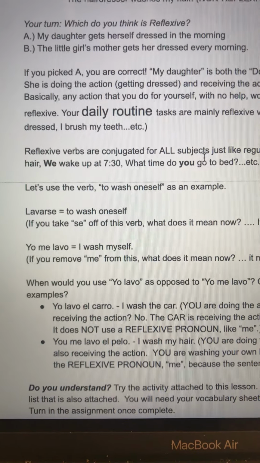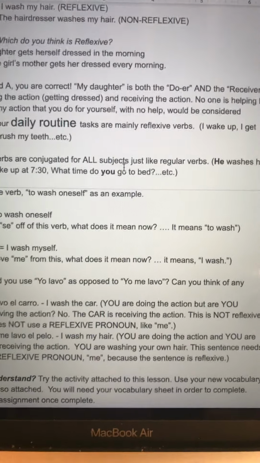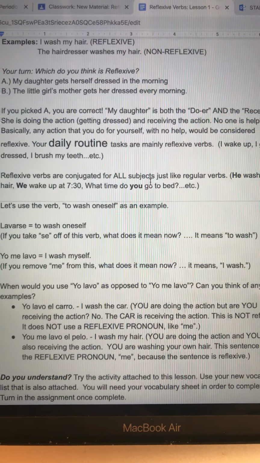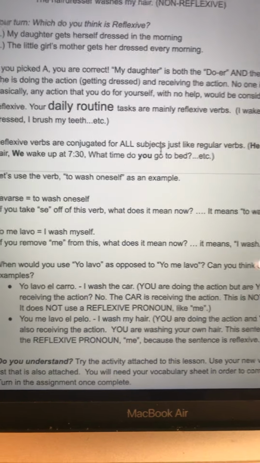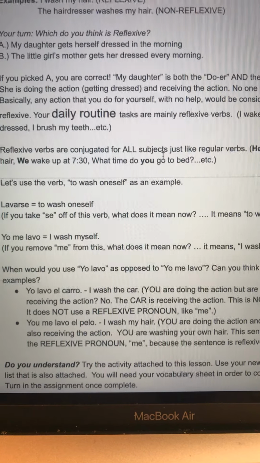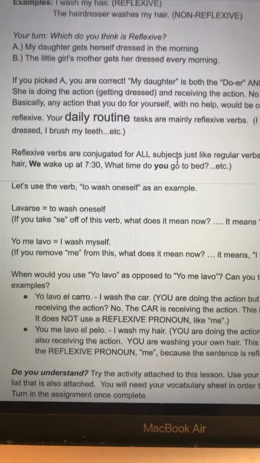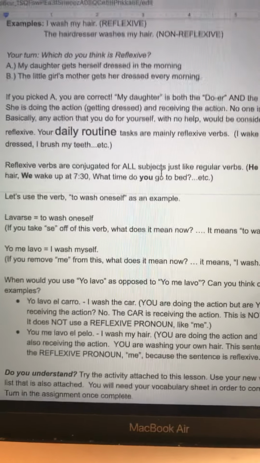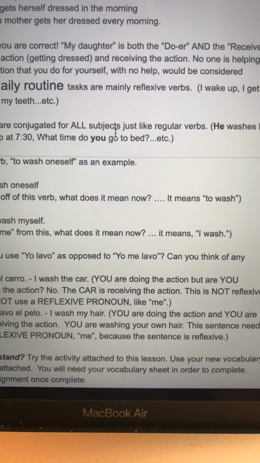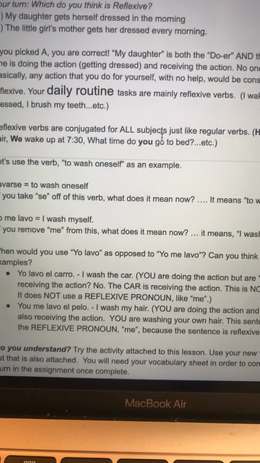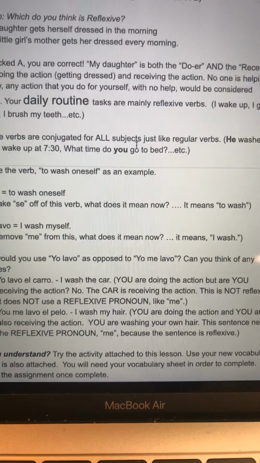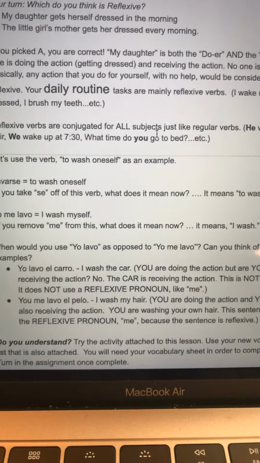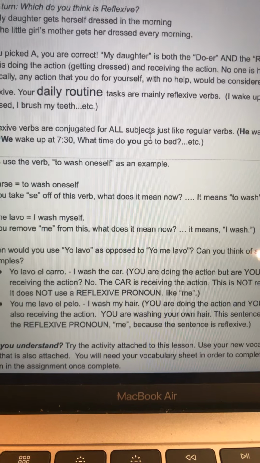When would you use yo lavo as opposed to yo me lavo? Can you think of any examples? I actually just mentioned a few. Yo lavo el carro, I wash the car, is an example of a non-reflexive verb. As you see, it does not have the word me in that first example. You are doing the action, which is washing the car, but you are not receiving the action. The car is receiving the action. So this is not reflexive. It does not use a reflexive pronoun like me.